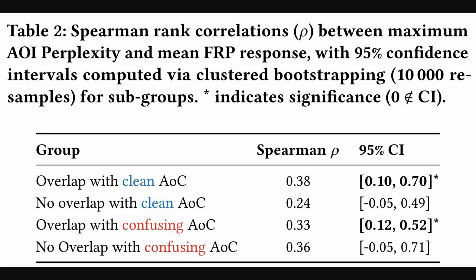The previous figure broke down scatter trends, and Table 2 now quantifies them across subgroups. Table 2 reports Spearman correlations between maximum area of interest perplexity and mean fixation-related potential amplitude, with clustered bootstrap confidence intervals. Overlap with confusing atoms shows a significant correlation around 0.33, and no overlap with confusing atoms is similar at 0.36 but not significant. Overlap with clean atoms also reaches significance at about 0.38, which suggests that perplexity-flagged regions align with brain responses even beyond manually labeled confusion.